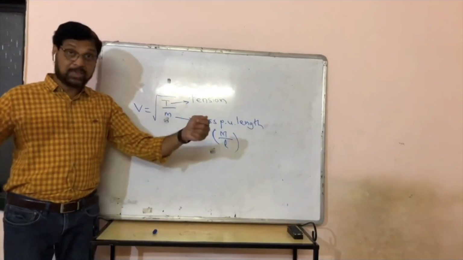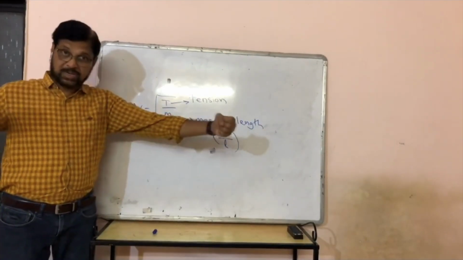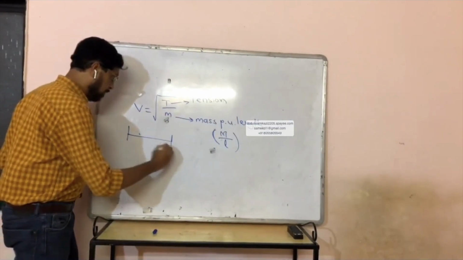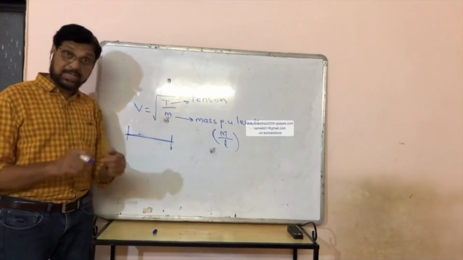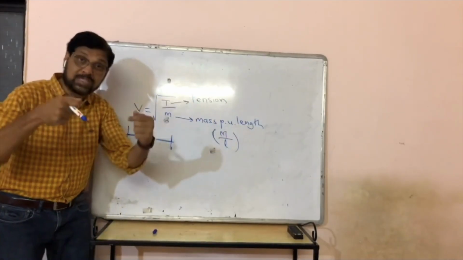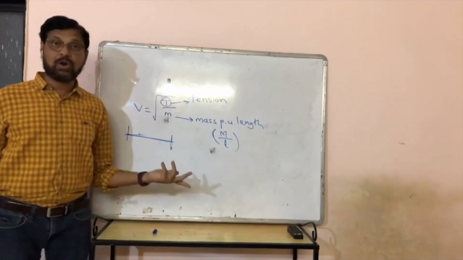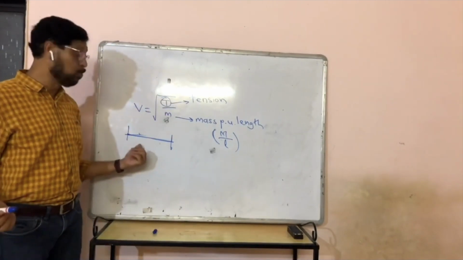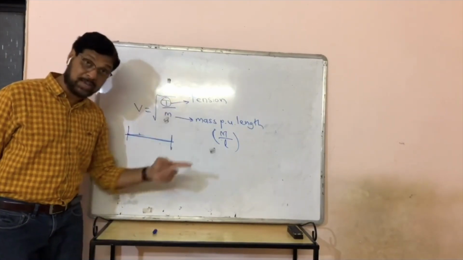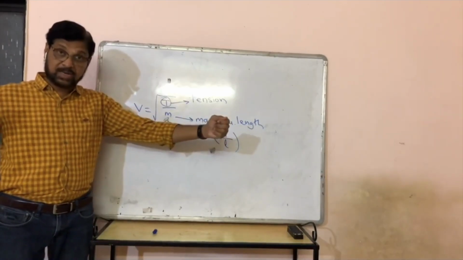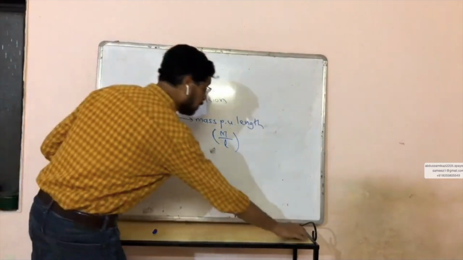For a wave to be created on a string, the string should be stretched. There should be tension in the string. If there is no tension in the string, if it is not stretched and is loose, a wave will not be generated on it. Because when T is equal to 0, the velocity of the wave will be equal to 0, meaning no wave will be produced on the string. So for the propagation of a transverse wave on a string, the string must be stretched. There must be tension in the string. So this is the velocity of a transverse wave.